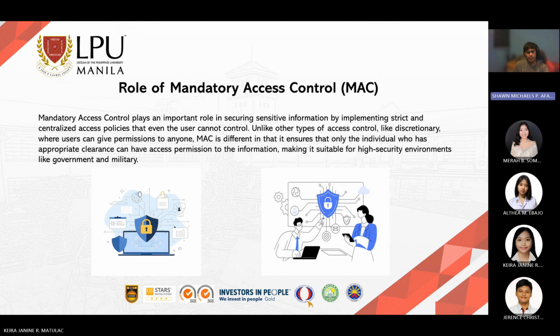Basically, the key roles and principles of MAC are that it has centralized policy enforcement, which means that access decisions are made by a central authority so that individual users cannot grant access permission to others, making it highly secured from leaking. In addition, you can see in the slide that I included the clearance, whose role is to restrict individual users from gaining more information than they should, making the user's clearance level match the resource classification.